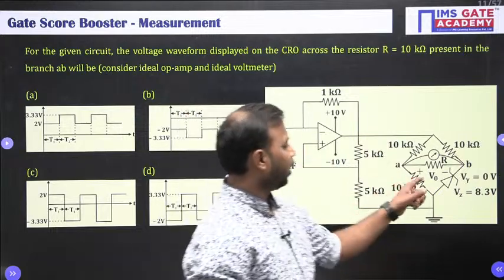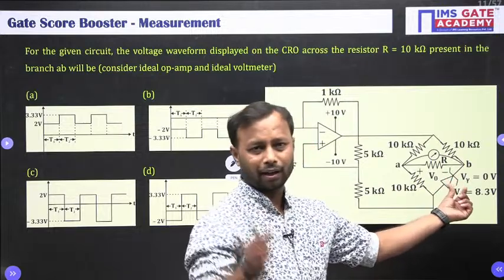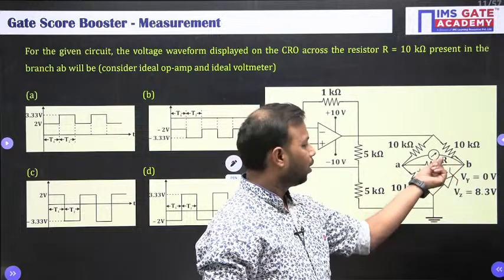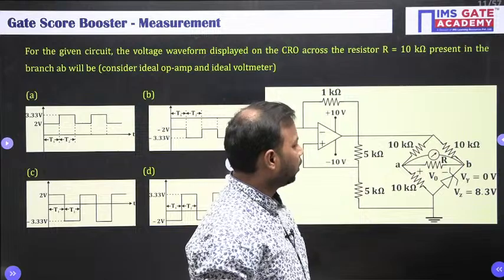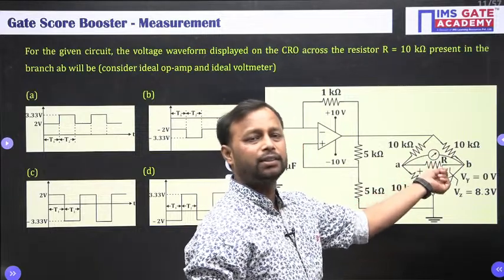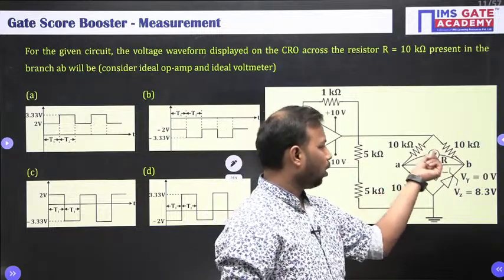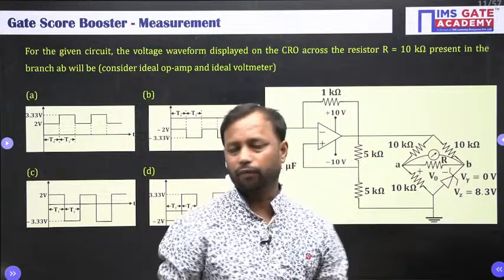In the bridge circuit, we have the Zener diode. This is your Zener diode, not the normal diode. And you are having one resistor, and across that resistor we are having one meter, basically a CRO here. So what voltage or waveform this CRO is going to display, that we need to find.